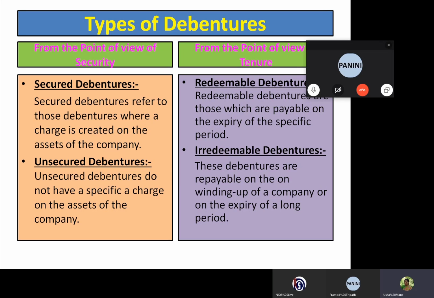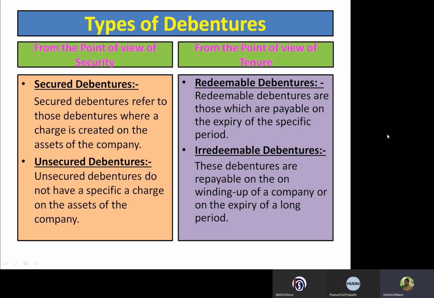Secured debentures refer to those debentures where a charge is created on the assets of the company, and another is unsecured debentures. Then from the point of view of tenure, debentures are redeemable and irredeemable.